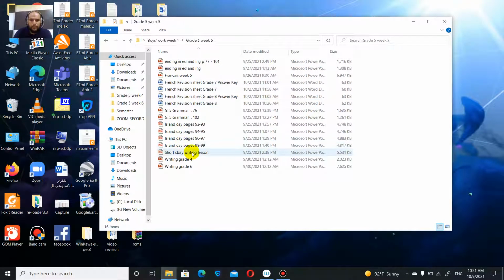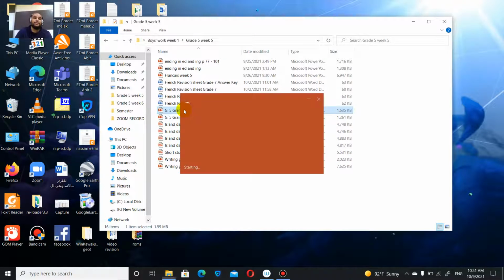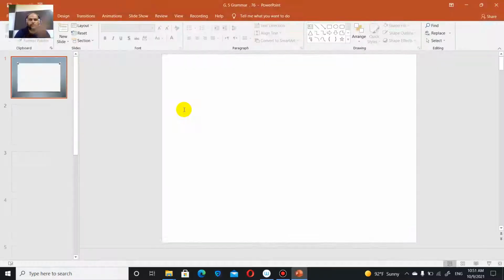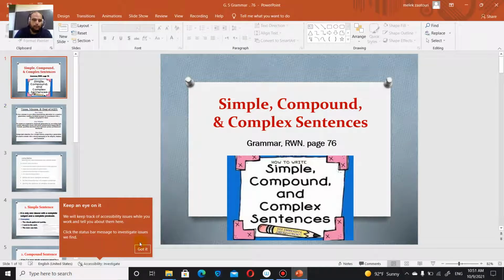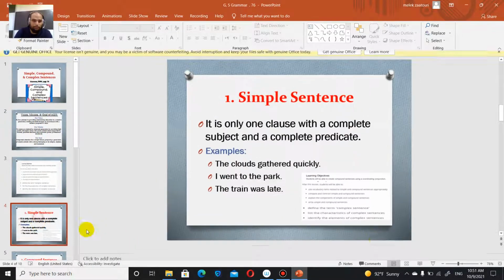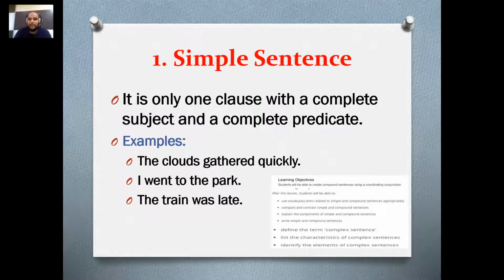We're going to have the complex and the compound sentences. Pages 76 and 102, go back to those pages. It's too important. So as we have said, if you remember, a sentence should have a subject and a verb. It's only made of one clause if you are talking about a simple sentence. And if you remember, we have said that the simple sentence, we're going to name it one because it only has one clause with one complete subject and one complete predicate.